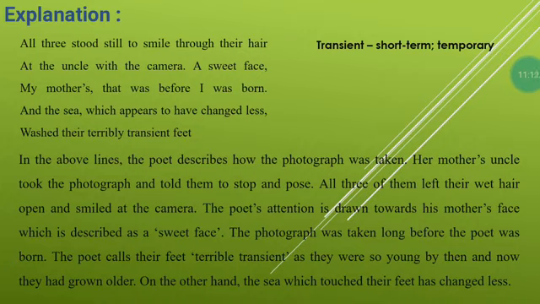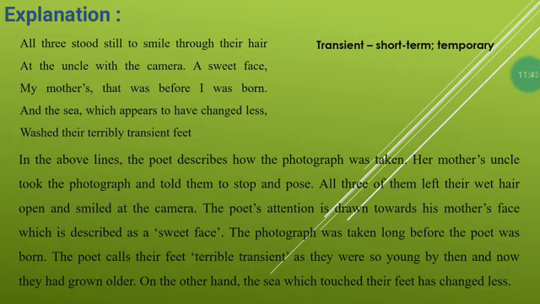Okay. So now in these lines, the poet describes how the photograph was taken. Her mother's uncle took the photograph and told them to stop and pose. All three of them left their wet hair open and smiled at the camera.